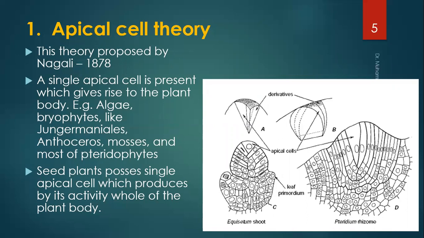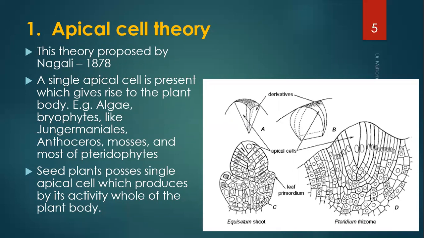For example, algae, bryophytes like Jungermannia, Anthoceros, mosses, and most of the pteridophytes. These are the groups of plants for which such a concept has been proposed by Naegeli in 1878.